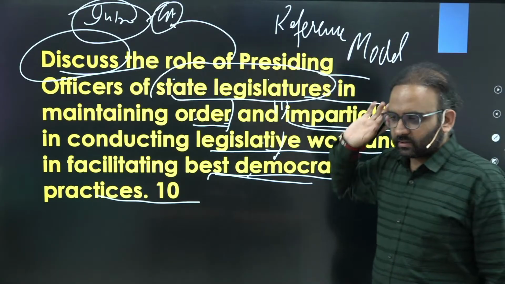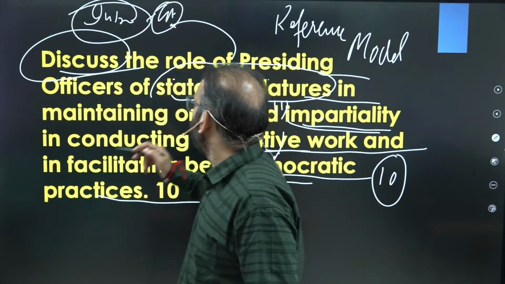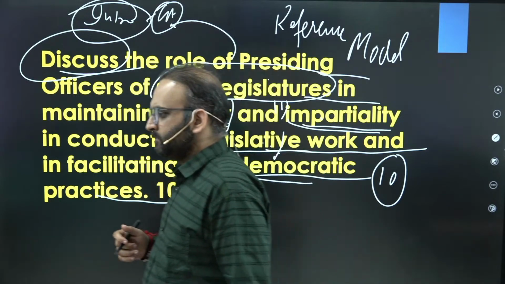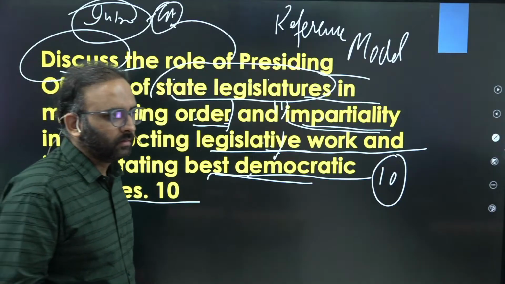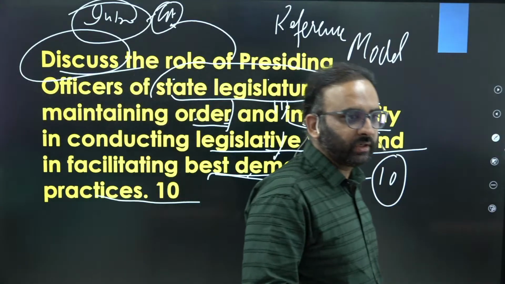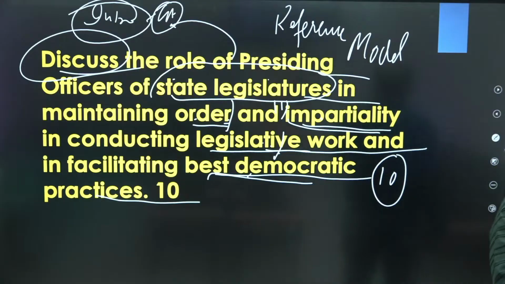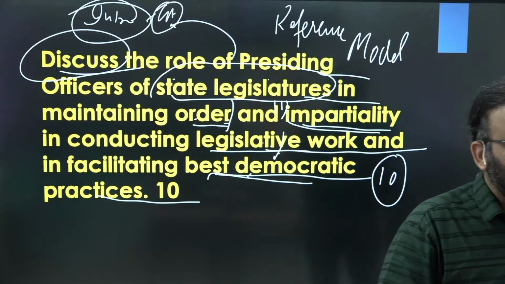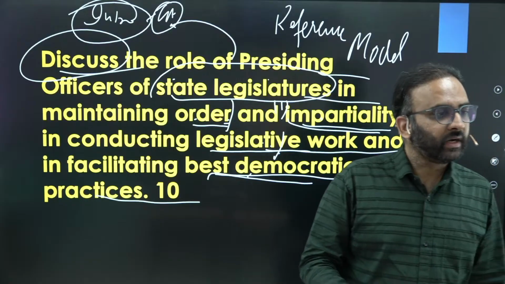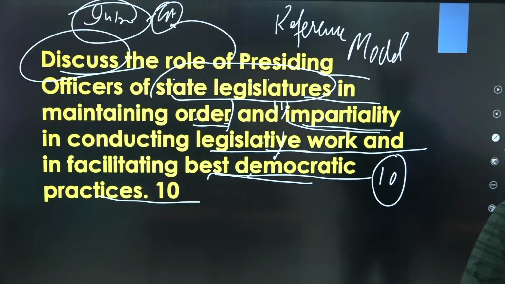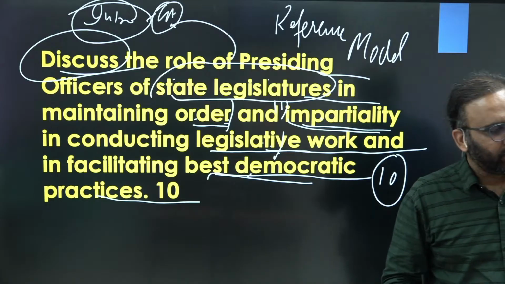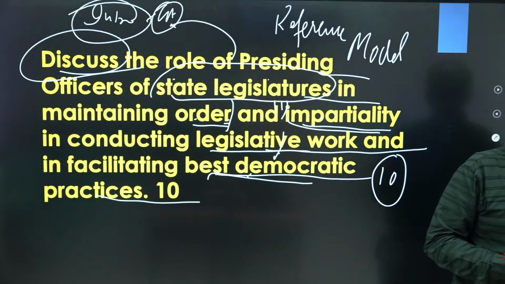Introduction could be first the constitutional article, or you can talk about the basic things about presiding officer, what actually the office of presiding officer is in the parliamentary system. In the parliamentary system, the presiding officer acts as head of the house, responsible for regulating the affairs or activities of the house.